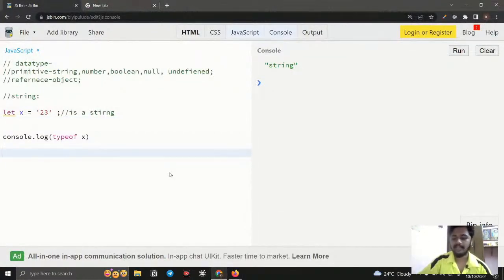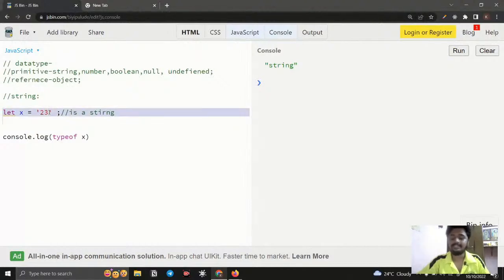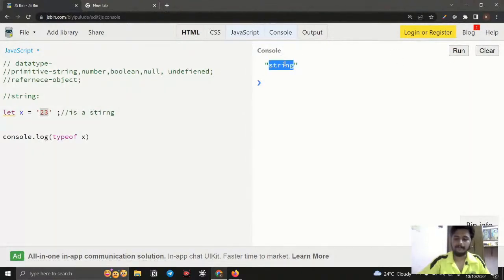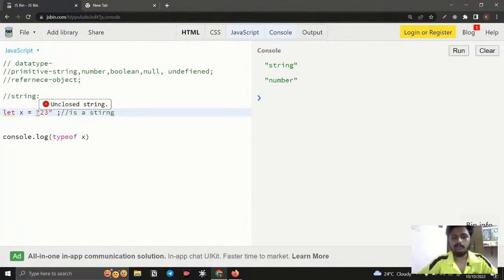I already mentioned that whatever the value, if it is wrapped with double quotes or single quotes, then it is considered as a string. So even though 23 is a number, if I clear and run it, you can see the value of X is again a string. Instead of the double quotes, I remove them and run it. You can see it is a number data type. So the typeof operator returns the number data type. If it is wrapped with double quotes or single quotes, then it's going to be a string. This is the only thing you need to understand.